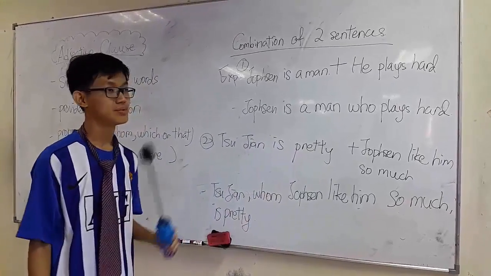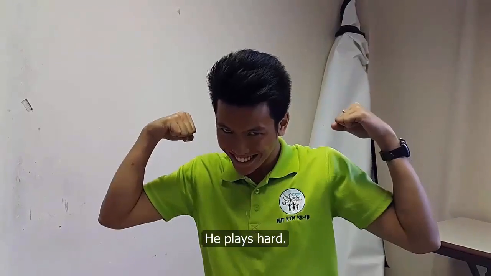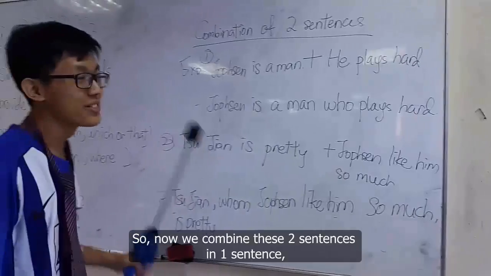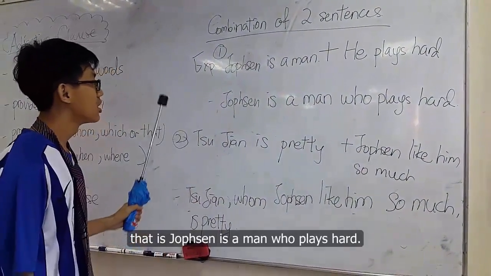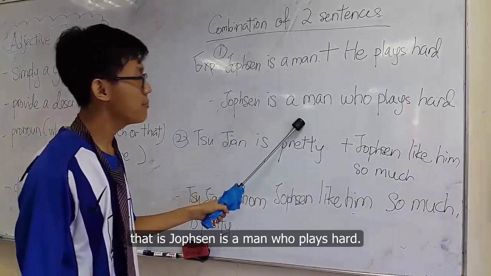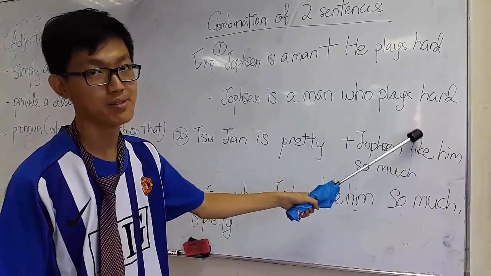First example: Joseph is a man. He plays hard. Okay, so now we combine these two sentences into one sentence. That is, Joseph is a man who plays hard.